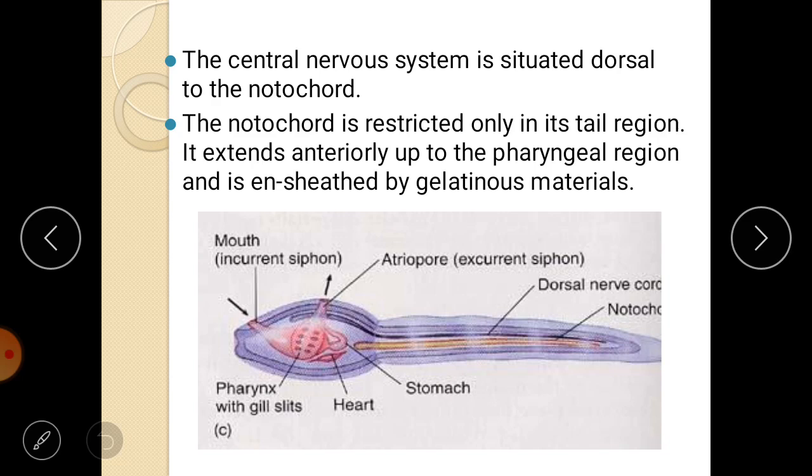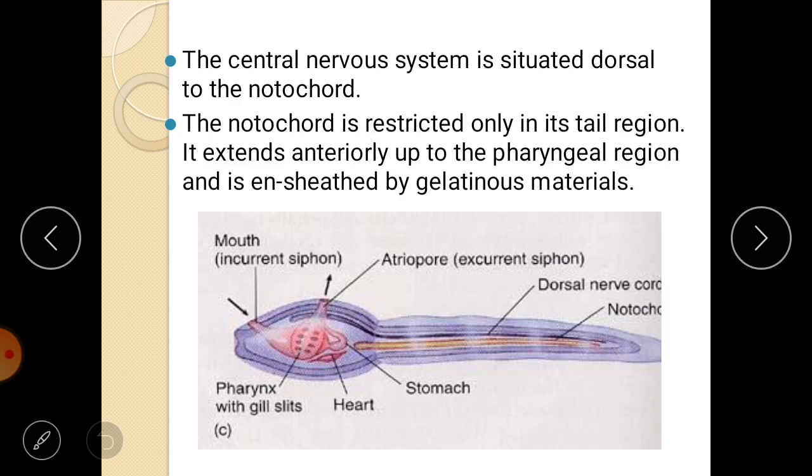Okay, the notochord is restricted only to its tail region, and it extends anteriorly up to the pharyngeal region and is ensheathed by gelatinous material. You know that if you want to say an animal is a chordate, it should have a notochord, right? Of course, these animals also have a notochord, as you can see here. This yellow colored line which is present here is called the notochord.